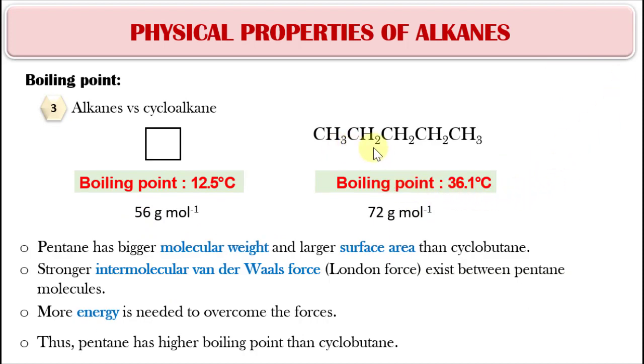But if our straight chain alkane has a bigger molecular weight compared to our cycloalkane, it will have a higher boiling point than our cycloalkane. For example, pentane has 72 grams per mole, but cyclobutane only has 56 grams per mole. So since pentane has a bigger molecular size, its surface area is larger compared to cyclobutane. Thus, stronger intermolecular van der Waals forces can exist between pentane molecules. More energy is needed to overcome the forces. That's why the boiling point of pentane is higher than cyclobutane.